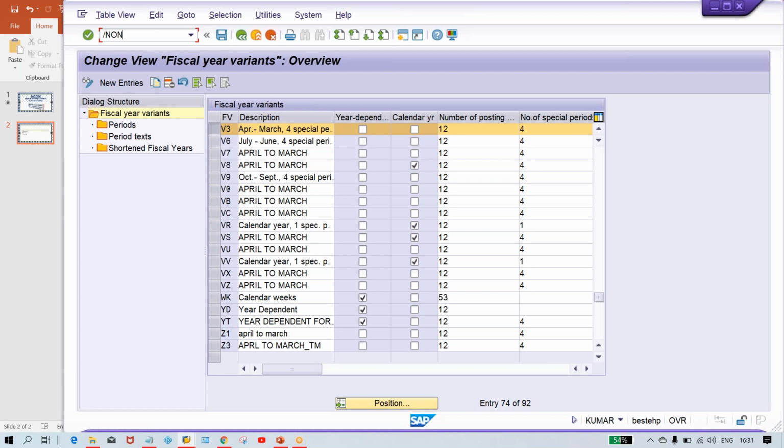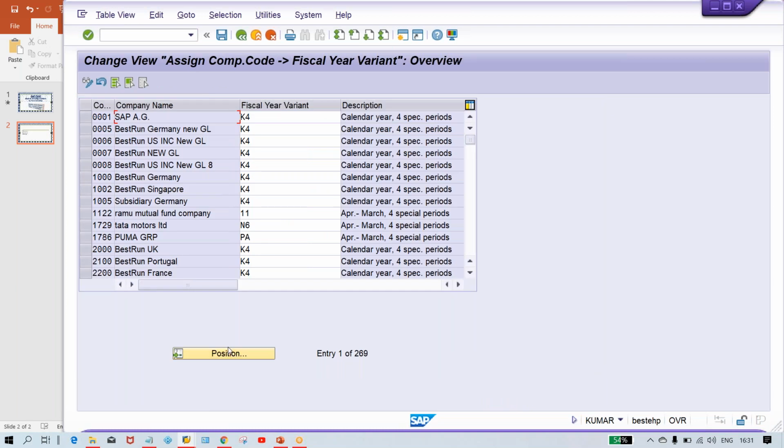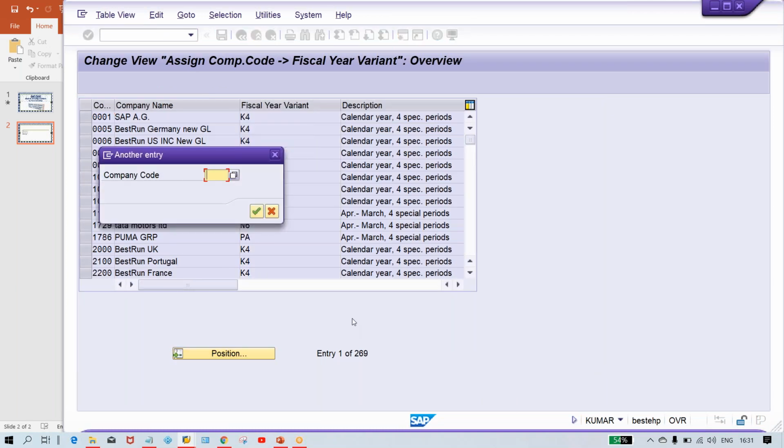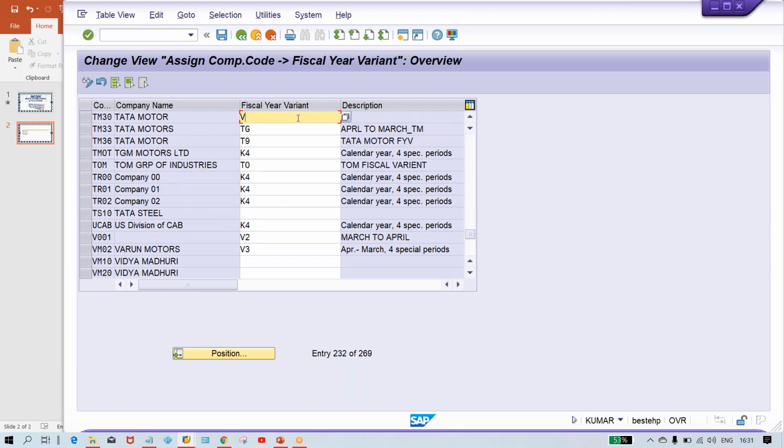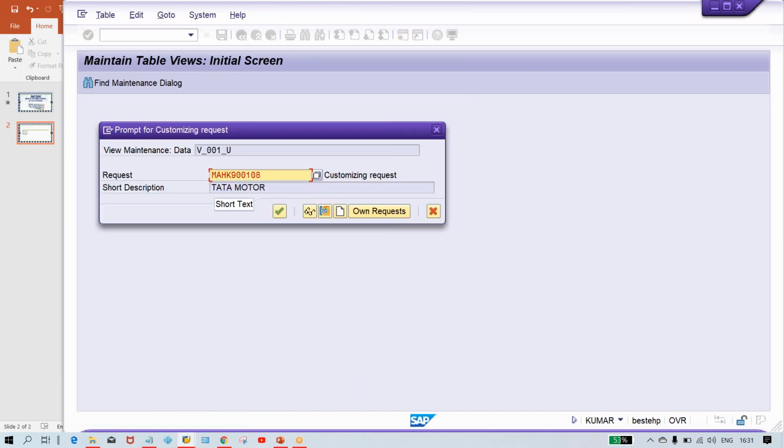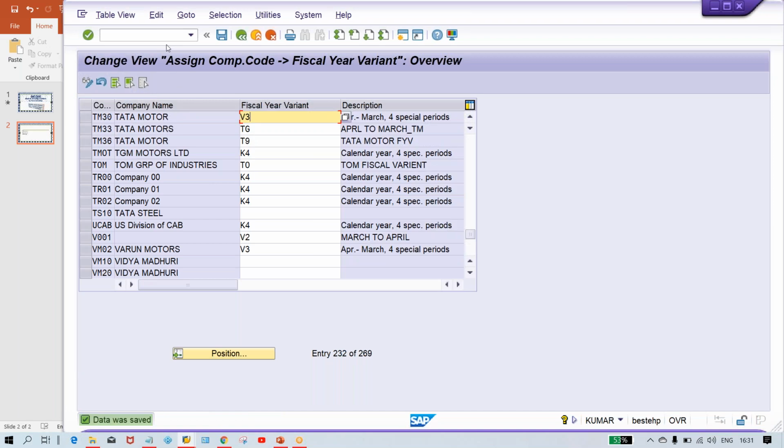Okay, so use OB37 and here click on position and give your company code TM30 and here we are going to give V3. Okay, and then save it. You just press enter twice and thrice and then save it. So here what we have done, simply we are using the standard fiscal year variant and we have assigned it with the company code.